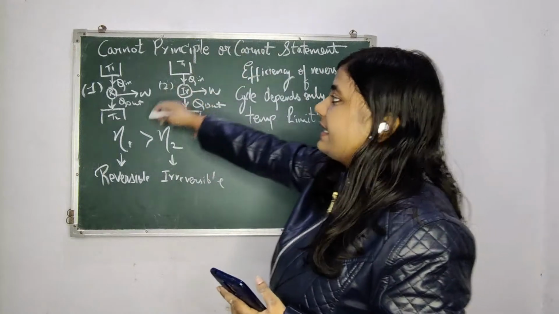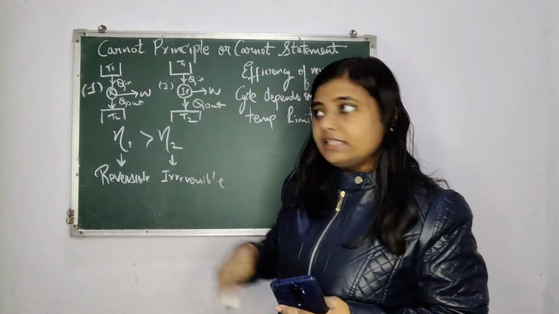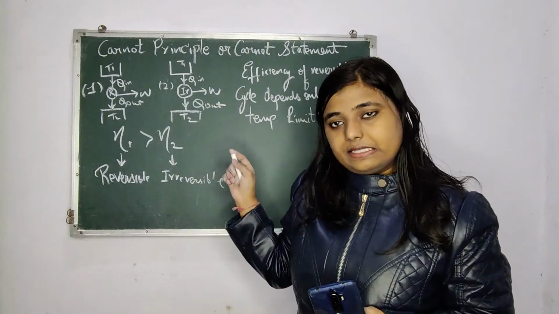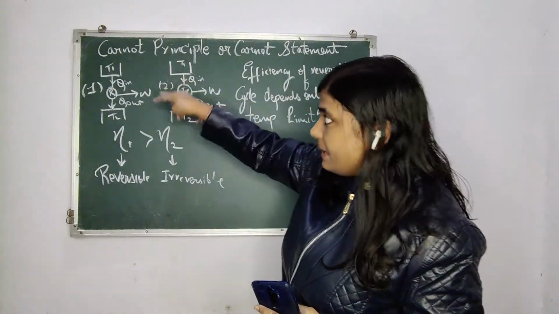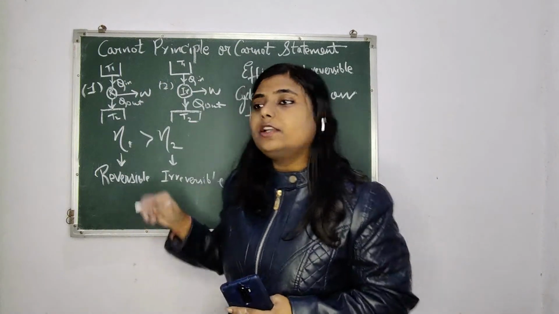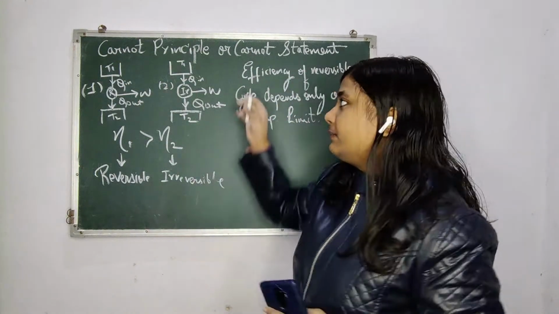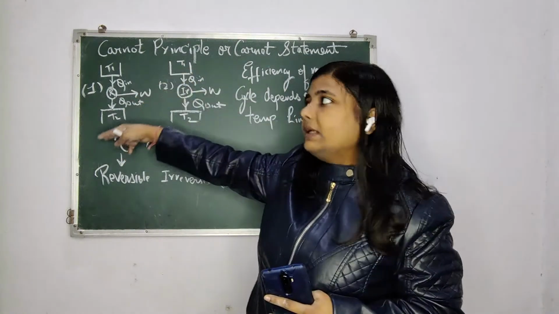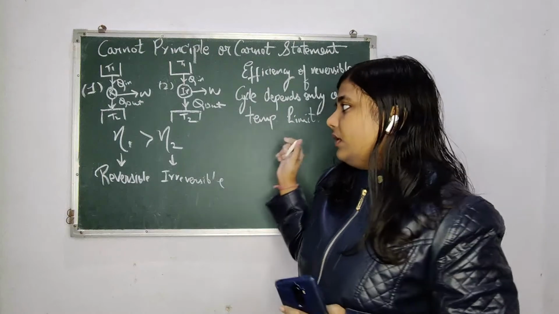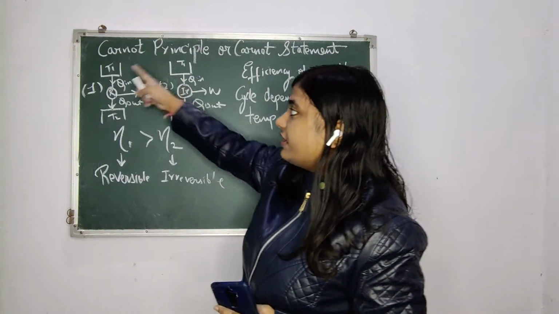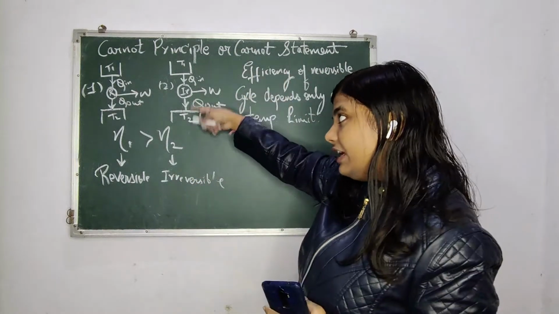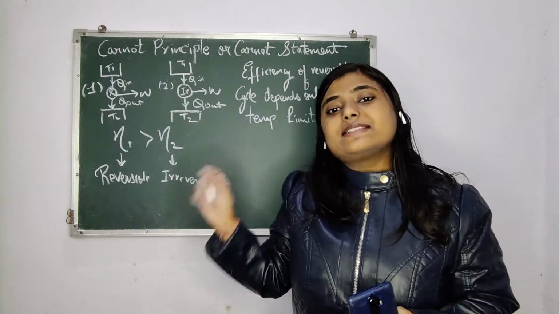For example, let us take the first cycle as reversible and the second cycle as irreversible, and they are operating between the same temperature limits. For example, the higher limit of both of them is 800 Kelvin and the lower limit is 500 Kelvin. So they are both working under the same temperature limits, but one is reversible and the other is irreversible. In that condition, the efficiency of the reversible cycle will always be greater than the efficiency of the irreversible cycle. This is the first statement.